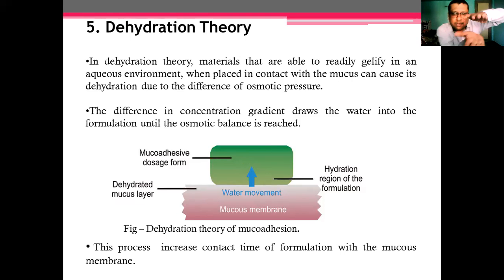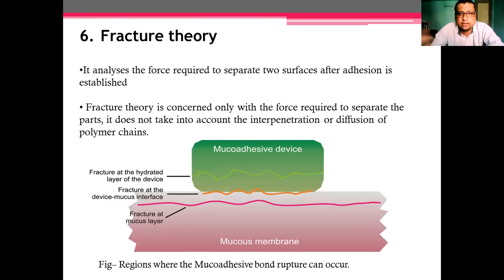But when this tablet comes in contact with this mucoadhesive layer, that time, due to the osmotic imbalance, there will be an osmotic difference. There will be movement of water from this mucous membrane to the tablet, and it will continue until equilibrium exists, and due to this there will be the attachment. The difference in the concentration gradient draws the water into the formulation until the osmotic balance is reached, and this is responsible for the attachment.